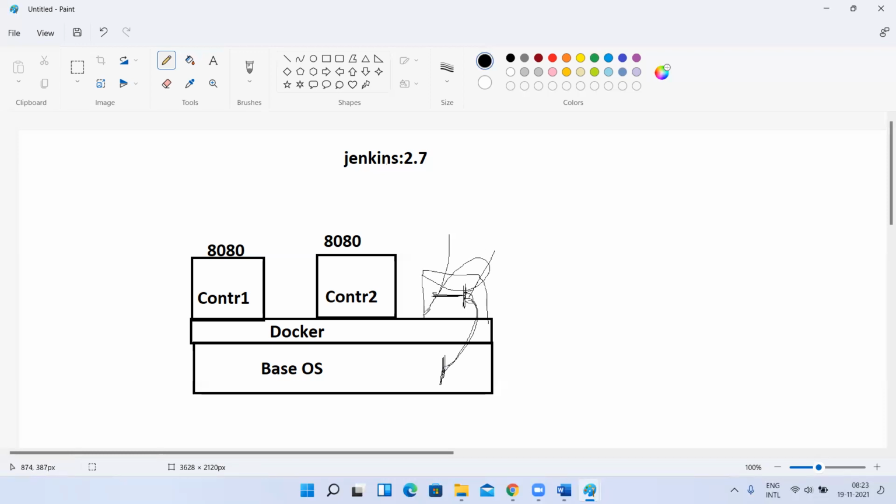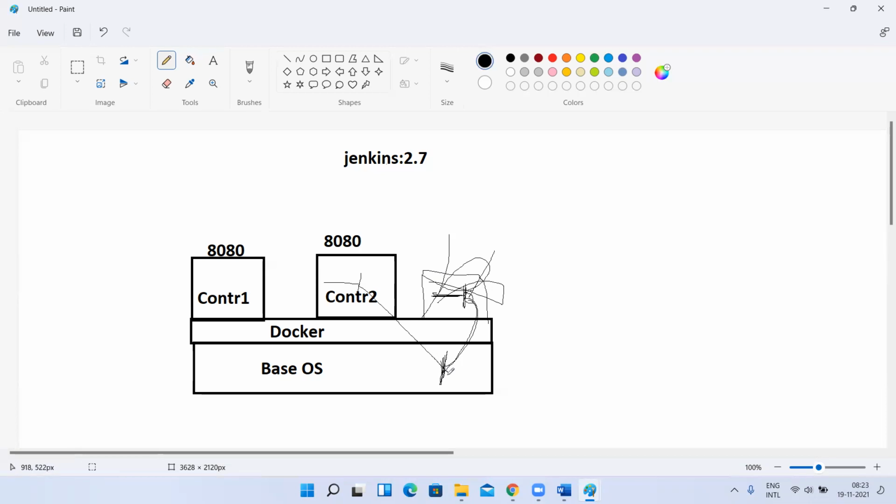Now, if I remove my container, the data inside my container is lost for sure. But the backup data on my host OS or base OS, is that lost? No. So this container is removed. When I'm creating a new container, as it is a Jenkins container, the home directory for this container is also the same, right? This path and this path are same, right? Can I map this path to this path of my container wherever the backup is there?